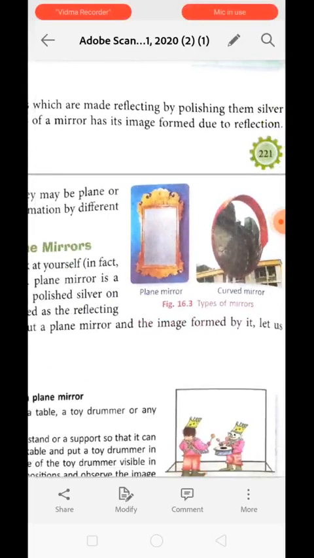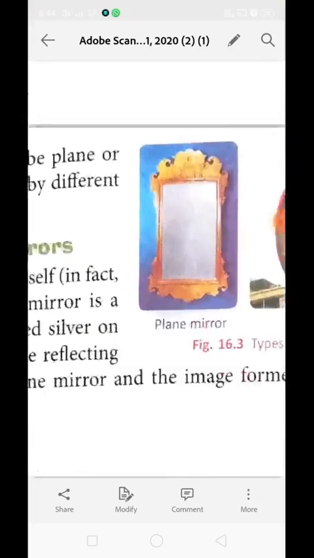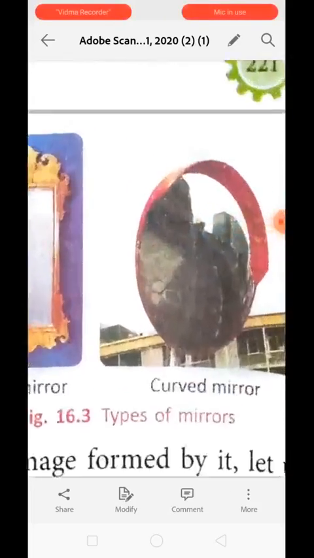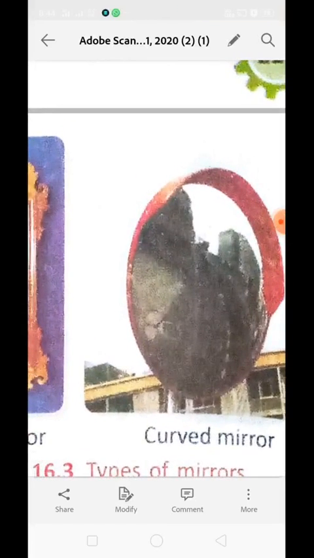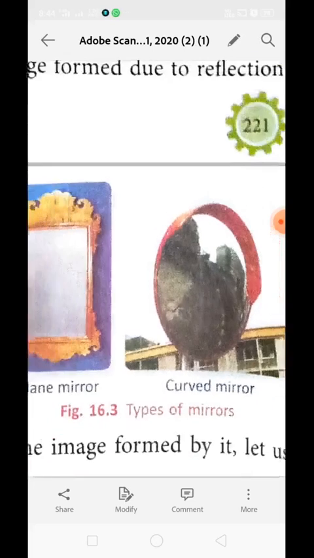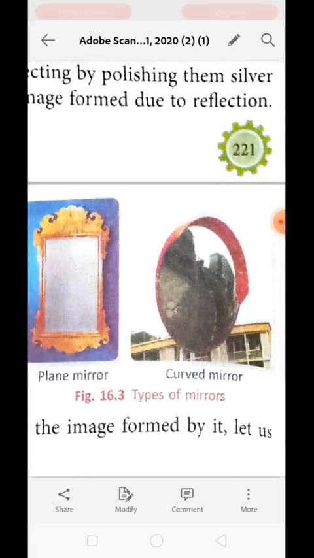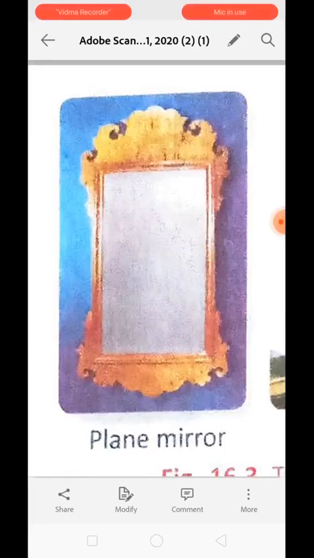So basically mirrors can be of two types. One is plain mirror and the second is curved mirror. Understood? Not the shape but the exact mirror we are talking about. So the mirror can be plain, can be curved. Now let us study the image formed by both types of mirror. First we are going to look at the images formed by a plain mirror. The looking glass in which we look at ourselves on a daily basis is what?